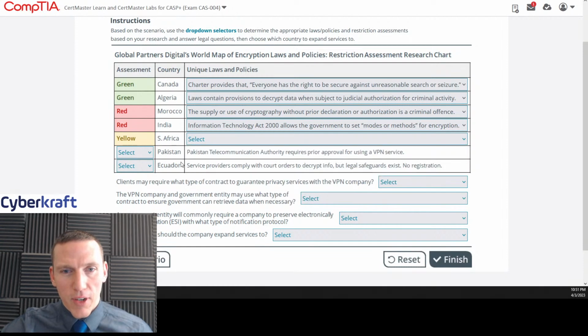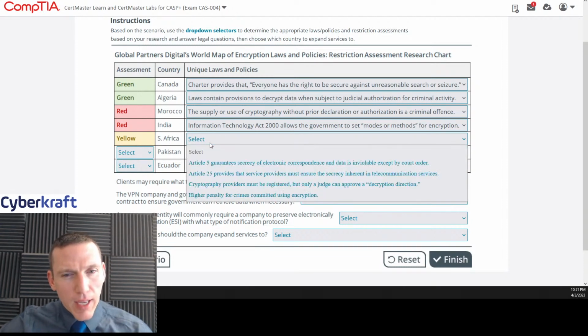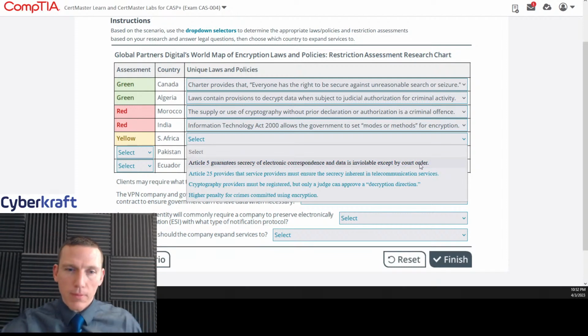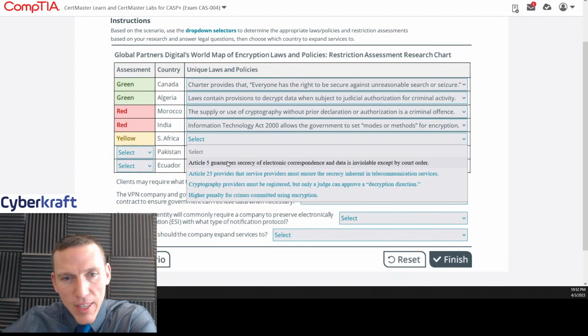Okay, let's go to South Africa. I'm going to make my best guess here. Article 5 guarantees secrecy of electronic correspondence and data is inviolable except by court order. Now, this is a yellow one. This means it could go either way, but this is guaranteeing personal freedoms. I would say that would be a green assessment. So I don't think that would be it.